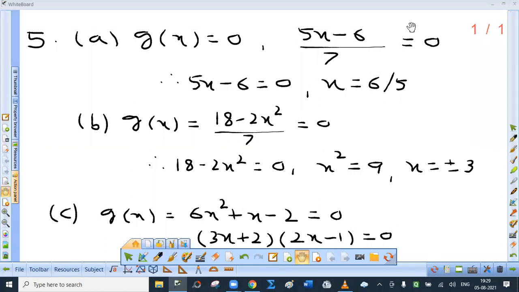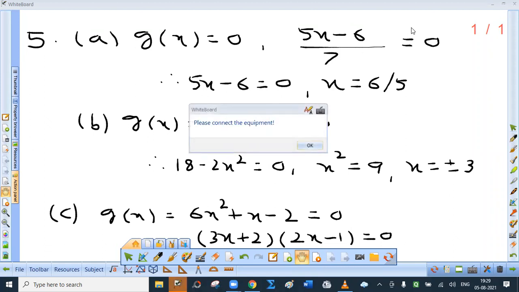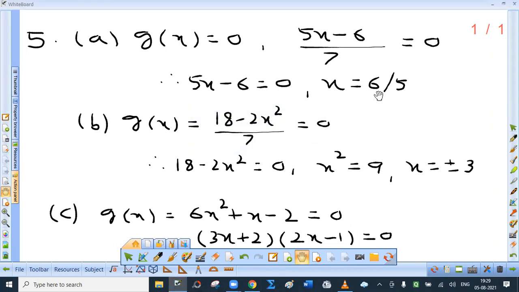Question 5. Find x if g of x equal to 0. First 3 are simple. G of x, 5x minus 6 by 7, equate that with 0. So 5x equal to 6. So what is x? 6 by 5. Second, g of x equal to 0 means 18 minus 2x square upon 7, 0. So that gives me x square equal to 9. So x equal to plus minus 3.